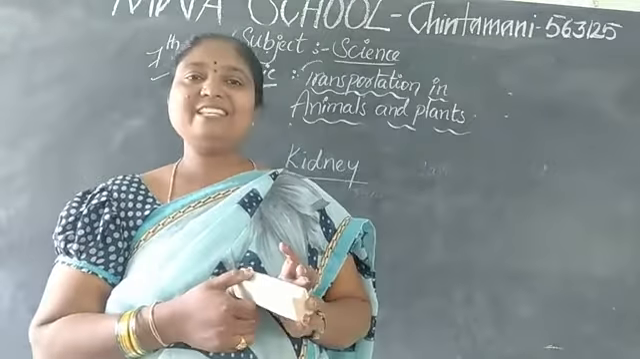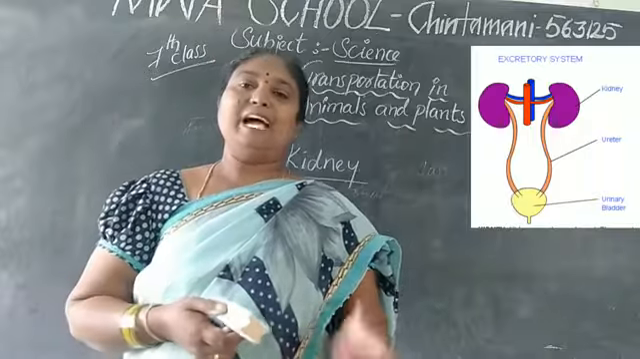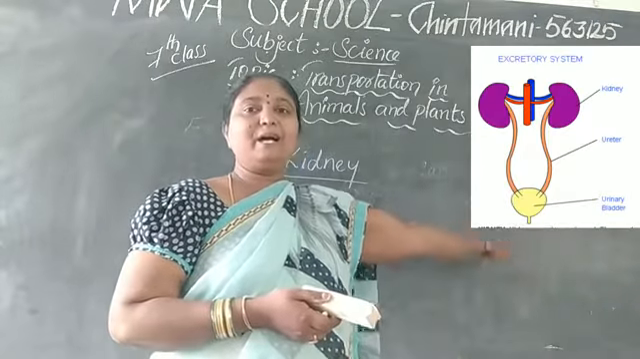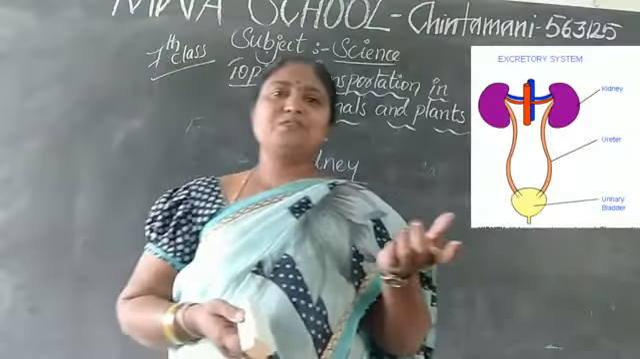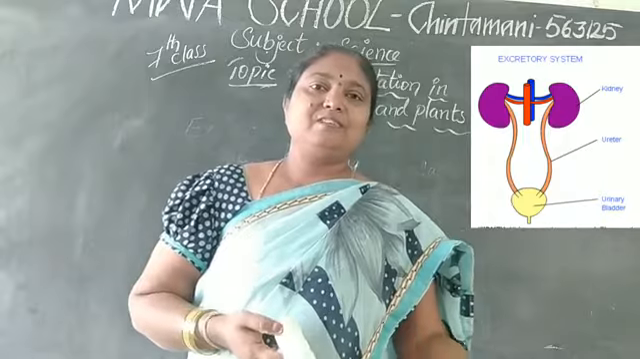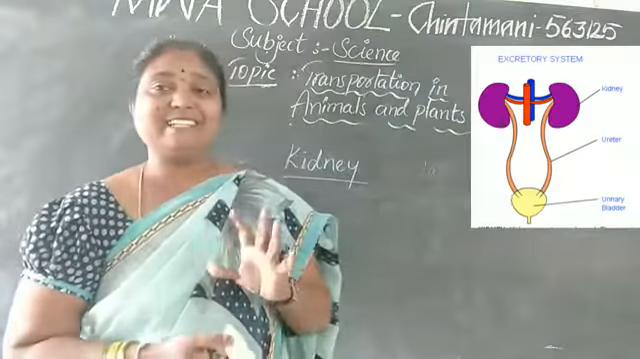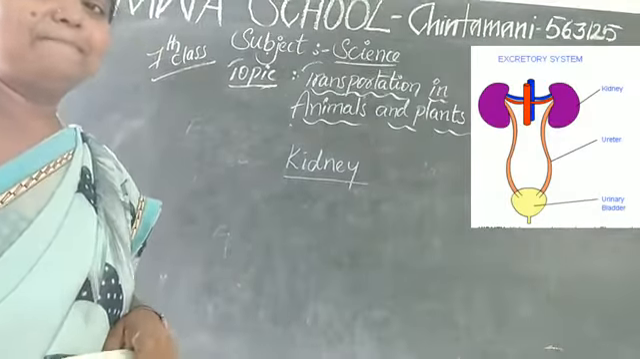From the kidneys it goes to the urinary bladder. We can see the urinary bladder in the picture also. So it is stored in the bladder. Which we think is the unwanted thing is stored in the bladder.